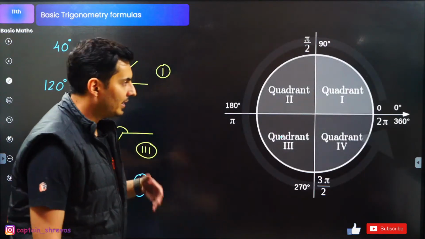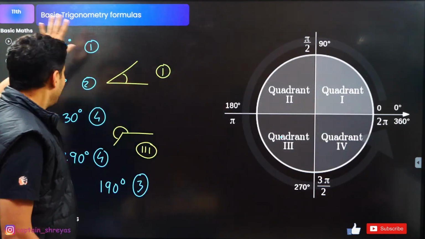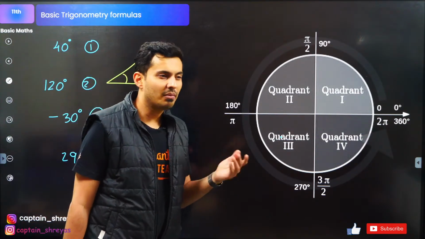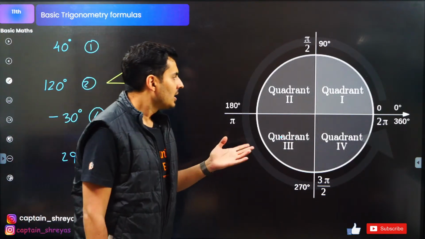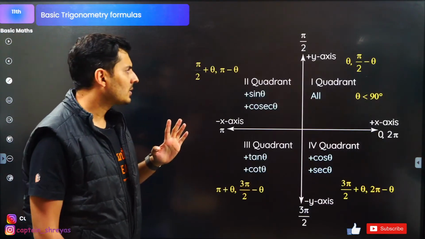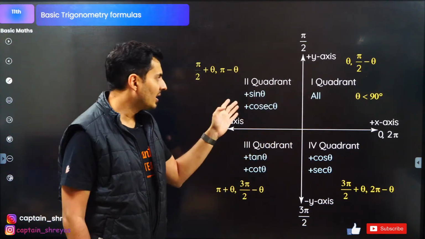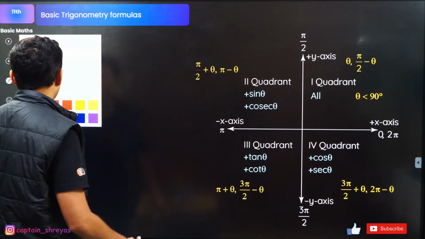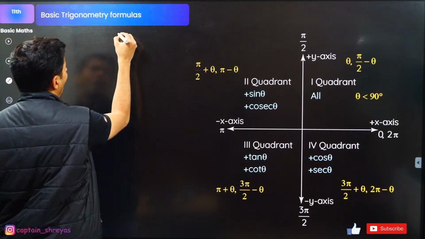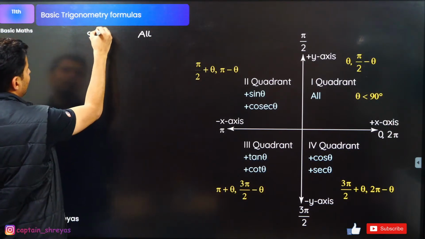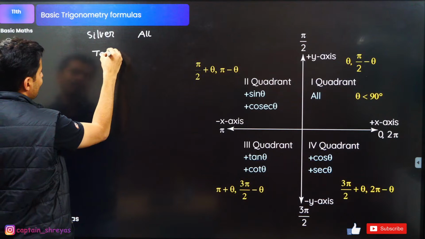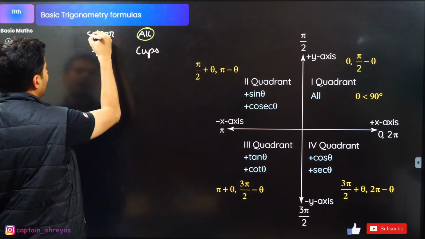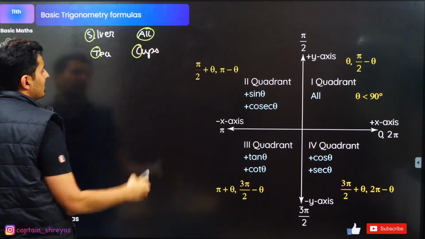Once you are able to identify the quadrants, you can find the sine, cos, tan of any angle, but only standard angles are important, like 30, 60, 120, 150 and something like that, in any quadrant using some simple rules. Remember, all silver tea cups. That's your standard phrase for every person learning trigonometry. What is the phrase, guys? All silver tea cups. You just need to concentrate on the first alphabet, A, silver, tea and cups.